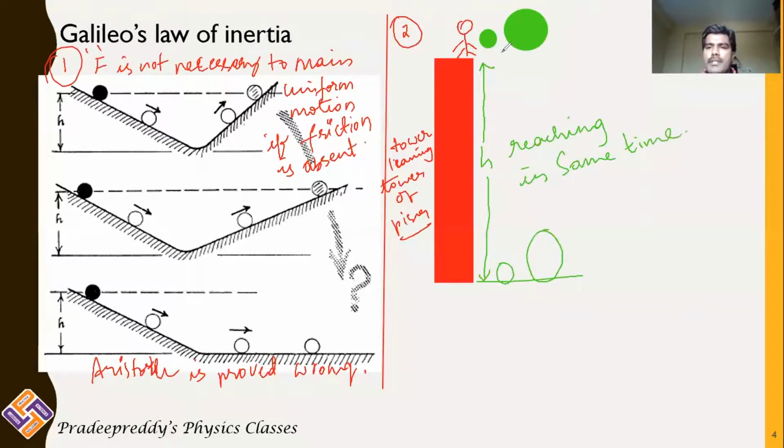When he left these two balls from the same height, both bodies reached in the same time irrespective of their masses.